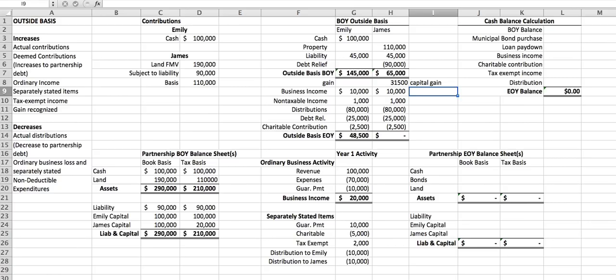James contributed land with a fair market value of 190, basis of 110. The actual basis isn't important in this case. It's just important that he contributed land. But what is important is whether that asset was a 1231 asset. A 1231 asset, if you remember, is an asset that has been held for more than 1 year and was used in a trade or business during that time.